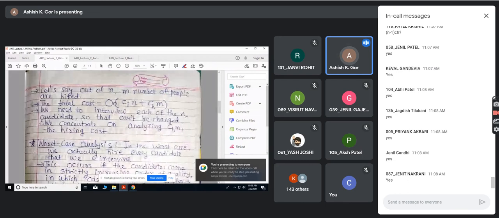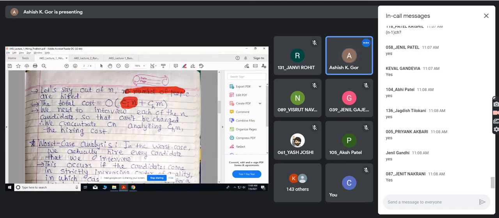In the worst case, this cost is fixed. You have to interview every candidate. But in the worst case, suppose there are m people that you are hiring out of n. Definitely m is less than or equal to n.